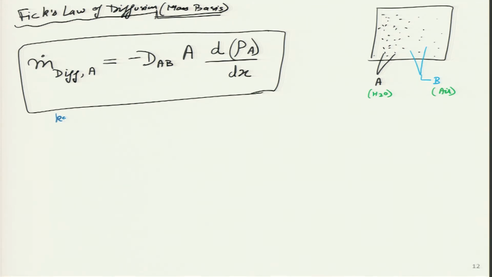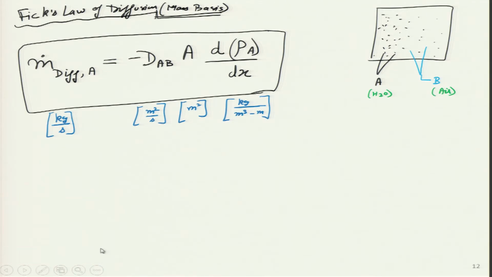Mass flow rate will turn out to be in kg per second. D will turn out to be meter squared per second, area is always meter squared, and this will be kg per meter cubed, and because there is another x over here, then one more meter will be there.